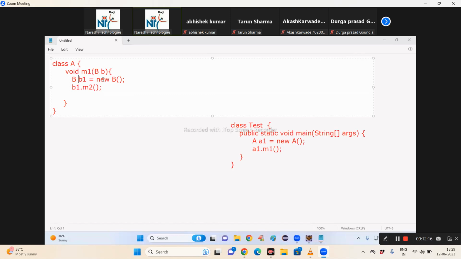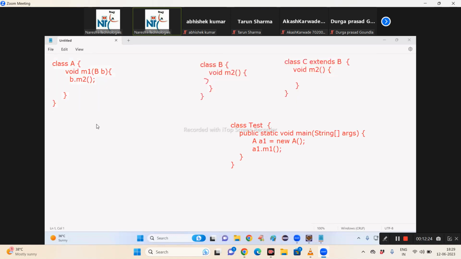Okay, and remove this line and write what here? b dot M2. This is one option. Option number one. So in option number one, we have to create a B class object, B1 equal to new B, then pass B1 as an argument. Next, tell me. Can I create one more object, B2 equal to new B, and pass B2? Okay, right. So now tell me, the M1 method's M2 method call is dynamic or static now?